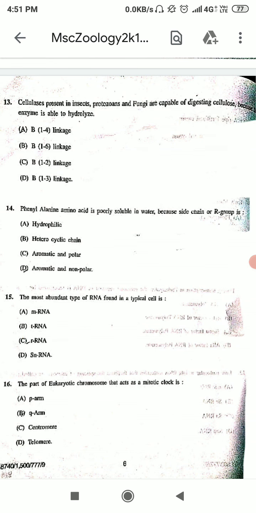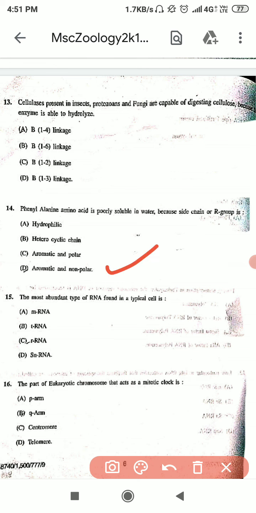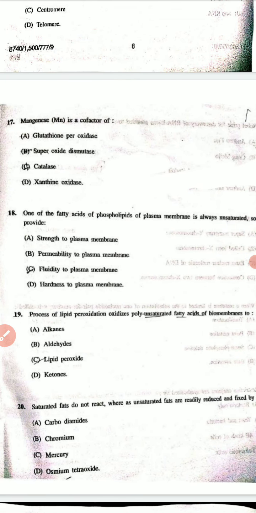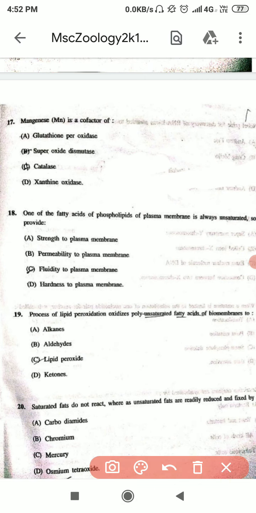The 14th question is phenylalanine amino acid is poorly soluble in water because side chain or R group is, and the correct option is D. 15th question is the most abundant type of RNA found in a typical cell is, the correct option is C. 16th question is the part of eukaryotic chromosome that acts as a mitotic clock is, and the correct option is D. Seventeenth question is manganese is a cofactor of, and the correct option is B.